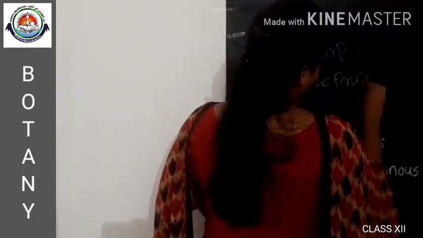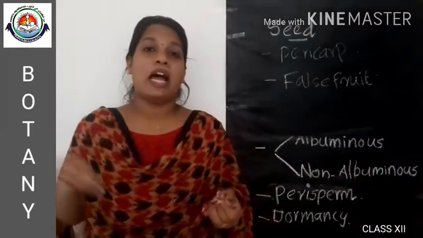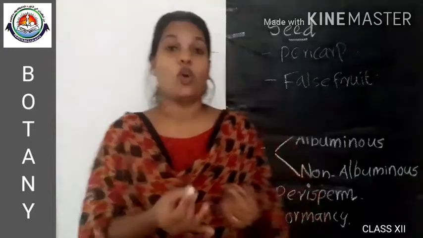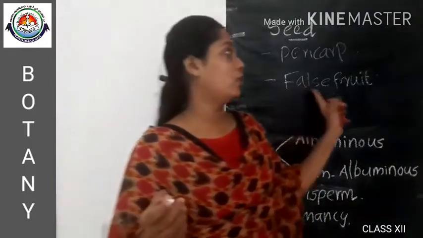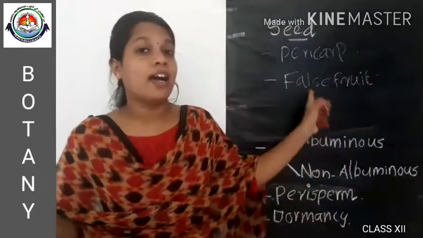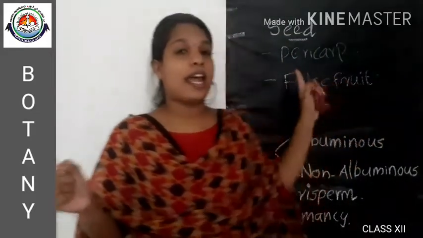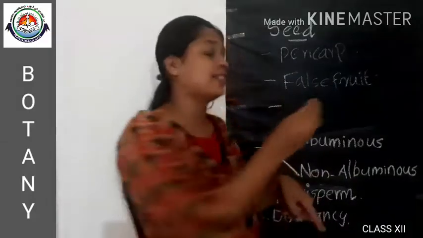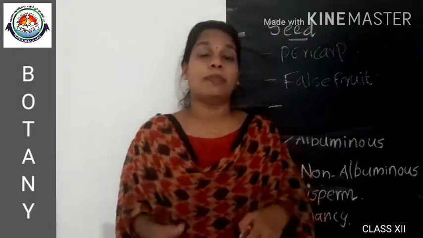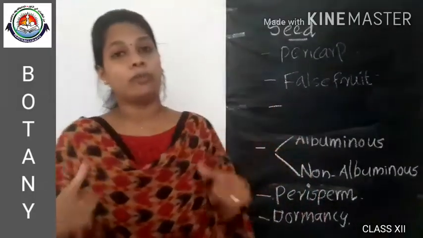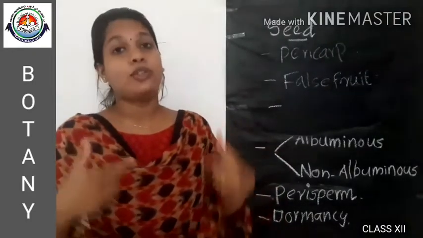False fruit. Which are the false fruits? Apple, strawberry, and cashew nut are examples of false fruit. When the thalamus contributes to the fruit, it is called a false fruit. And in normal cases, the ovary becomes the fruit. That kind of normal fruit formation is called true fruits.